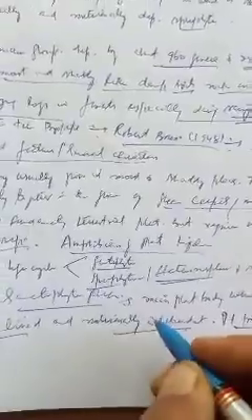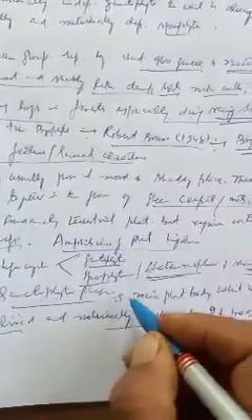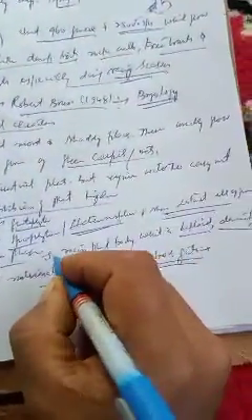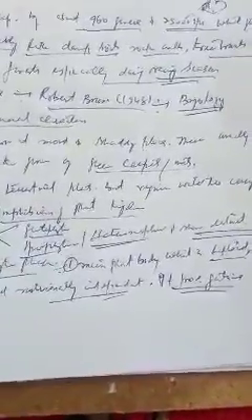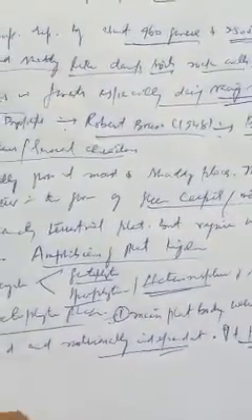Now the other features of this gametophytic phase are as follows. We can put this point in as the first characteristic feature of the gametophytic phase: the gametophytic phase, which is the main plant body, is a haploid, dominant, long-lived, and nutritionally independent phase. It produces gametes and hence is called the gametophyte. Number second feature.